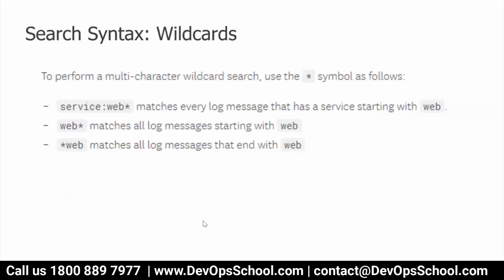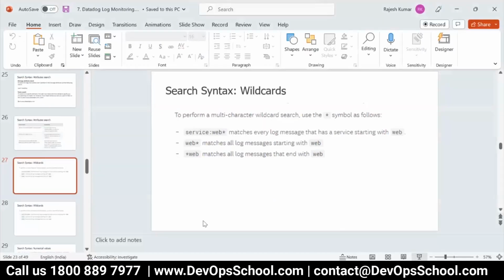Here while searching for the facet, for example service colon web star, that means all the services with names starting with web and ending with anything, just show me the logs for it. Here when you say web, it's a keyword search, you can use web star. That means anything starting with web and ending with anything. And here the third one, if you see, starts with anything and ends with web.